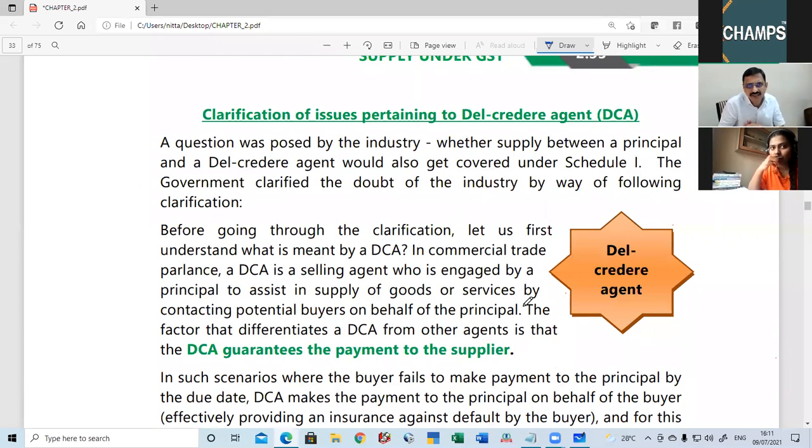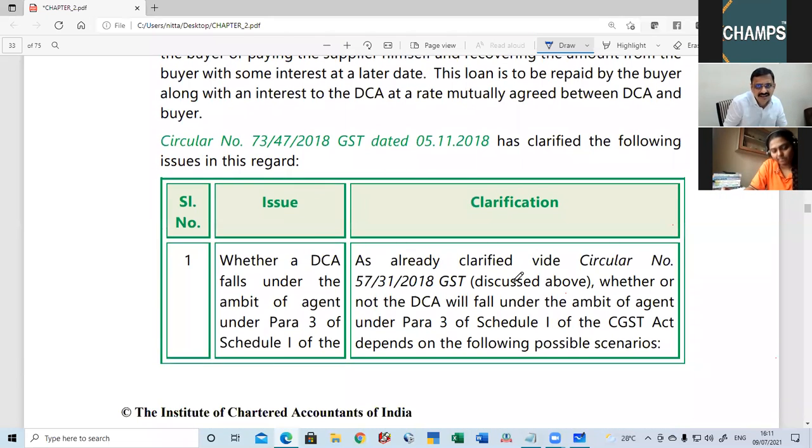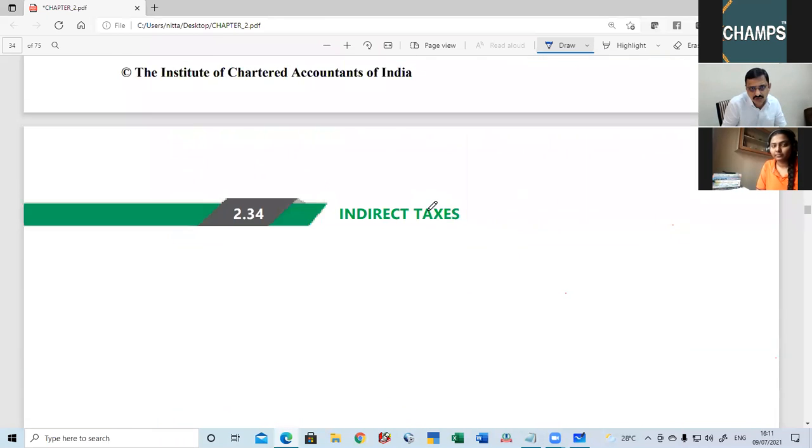Clarification pertaining to the Del Creditor agent. I have already told you. Whom do you mean by Del Creditor agent? And what is the issue there? Circular number 73 dated 5/11/2018 has been issued.